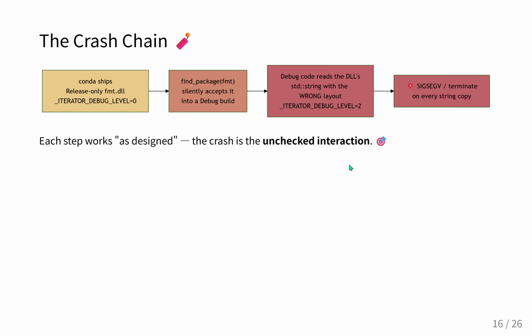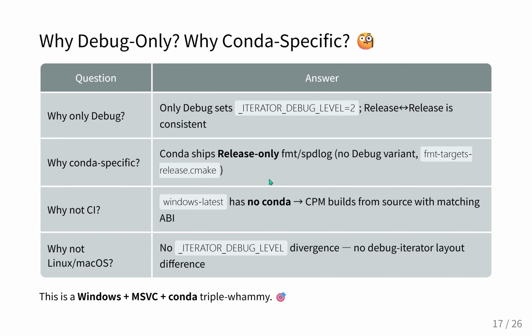It is a textbook one definition rule violation, or ODR violation. Right. The compiler basically assumes there is only one definition of a std::string across the entire program. But because of the mixed build types, there were two physically distinct definitions trying to interact. And this creates what the developer's notes called the triple whammy. This catastrophic failure requires a highly specific alignment of three factors to even trigger.